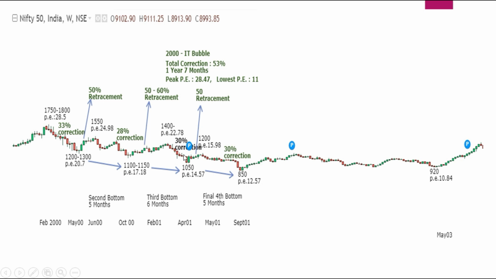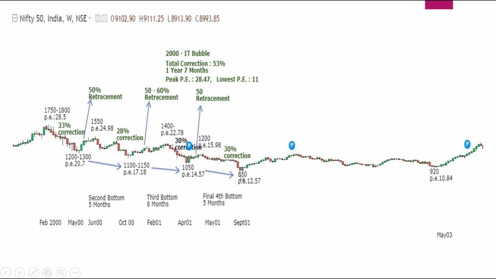Now, once you see this correction of 30%, again a retracement, the lowest PE here has been 14.57. The retracement took it to 16. Right? So now the next lowest is 12.57 PE and the correction is 30%, and the lowest PE has been 10.84, which came in the month of May.